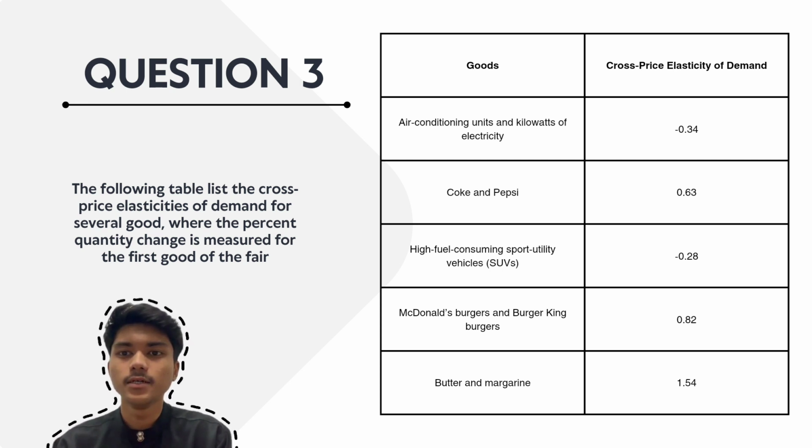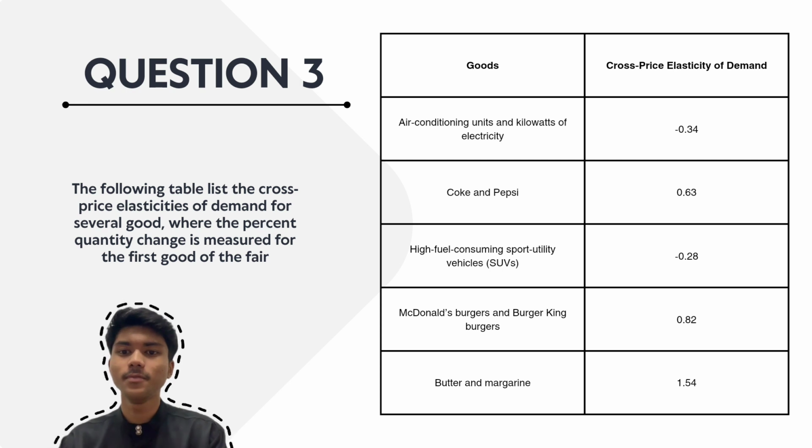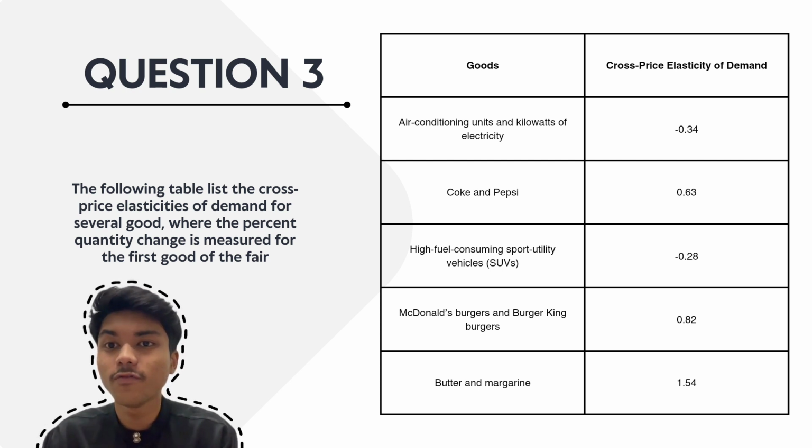I will now move to my next question, question 3. The question is about the following table, which lists the cross price elasticity of demand for several goods, where the percent quantity change is measured for the first good of the pair.